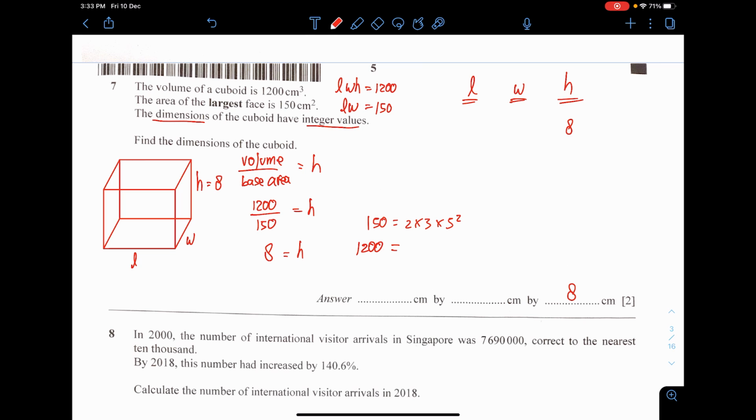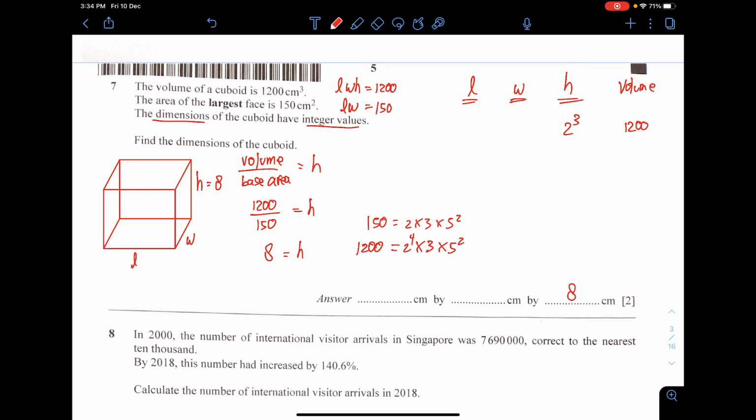Okay, so I got 2 power of 4 multiplied by 3 multiplied by 5 square. Alright. Now, the idea here is that the volume is supposed to be 1200. The height is actually 8, and 8 is also 2 power of 3. I can just put 2 power of 3 like this.